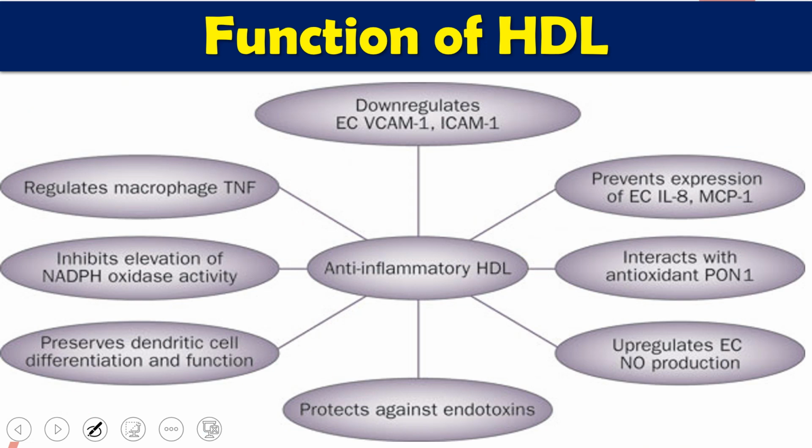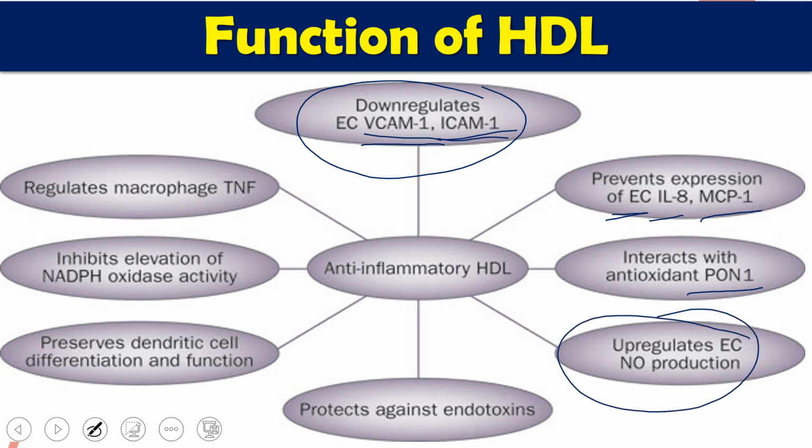It down regulates the endothelial cell VCAM and ICAM. These are glycoproteins normally expressed on endothelial cells, so it reduces their expression. It also prevents endothelial cell expression of IL-8 and MCP1. It interacts with paraoxonase 1, which I just told you is involved in organophosphate metabolic degradation. It upregulates endothelial cells, and nitric oxide production will be there, which has anti-inflammatory activity.